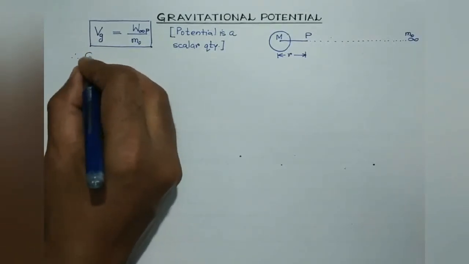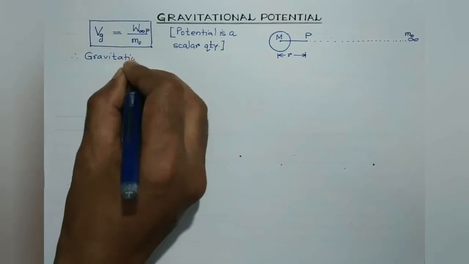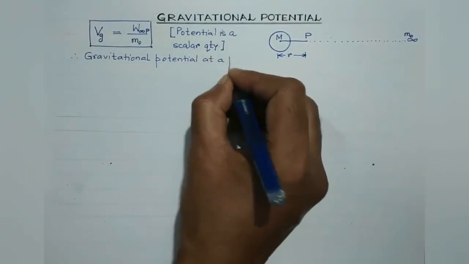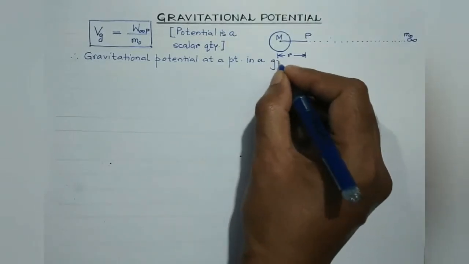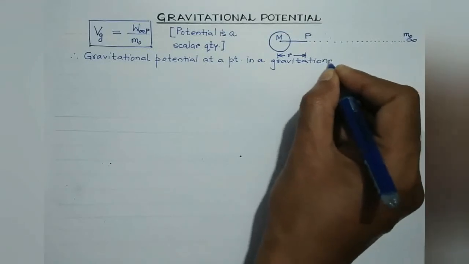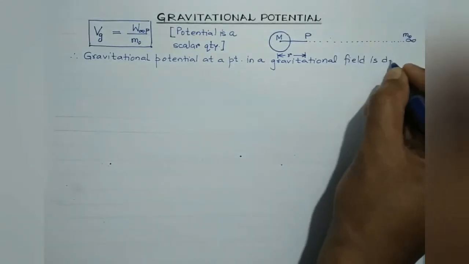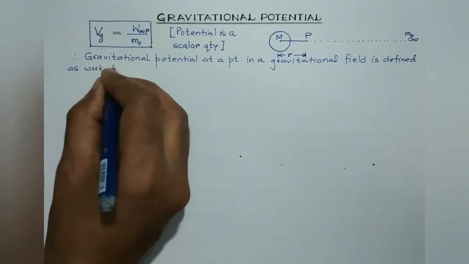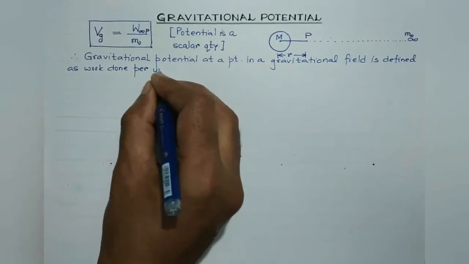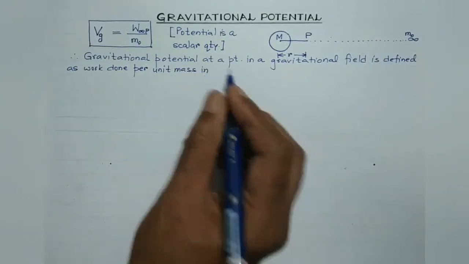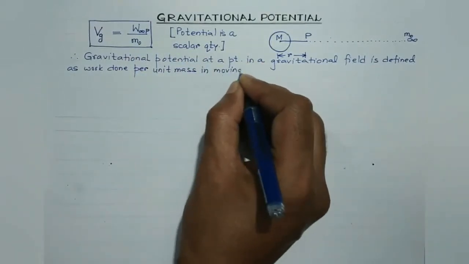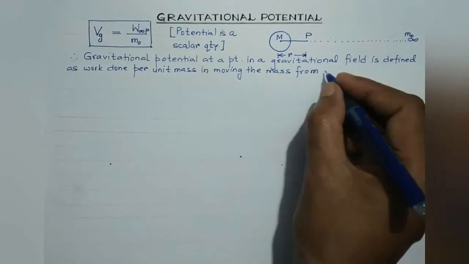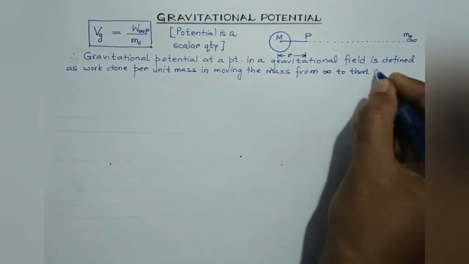Therefore, students, the gravitational potential at a point in a gravitational field is defined as the work done per unit mass in moving the mass from infinity to that particular point.